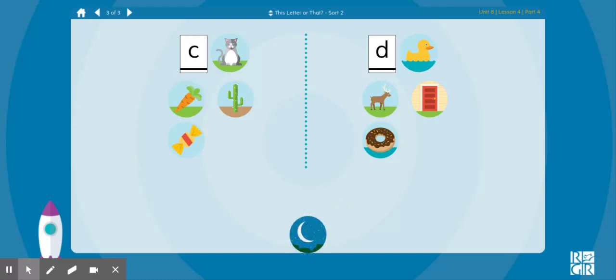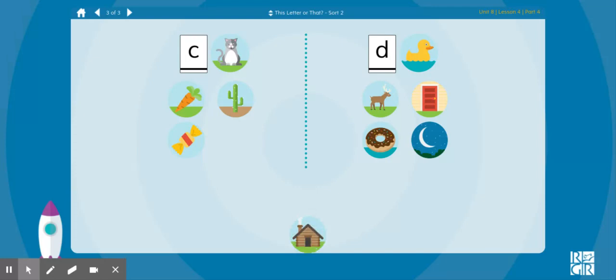Dark. What sound do you hear at the beginning of the word dark? Does dark go with cat or duck? Duck, dark, both start with the letter D that says d.